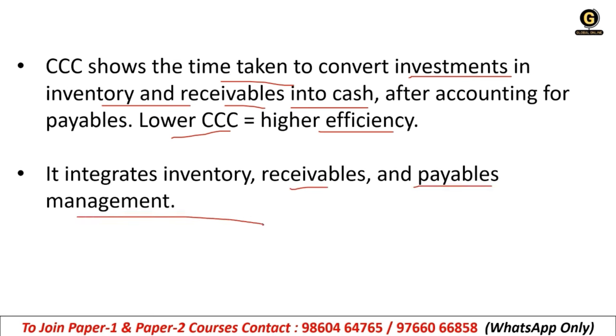Okay, getting it? So the lower the CCC, that means the time taken to convert inventory and receivables into cash is less. That means efficiency is higher.